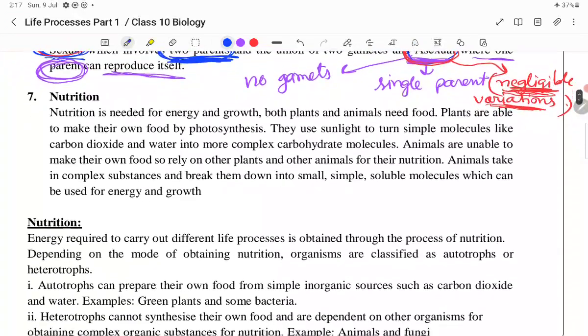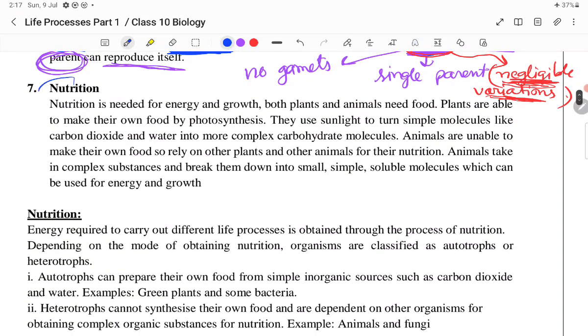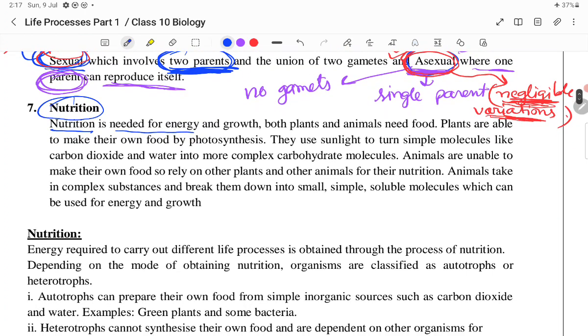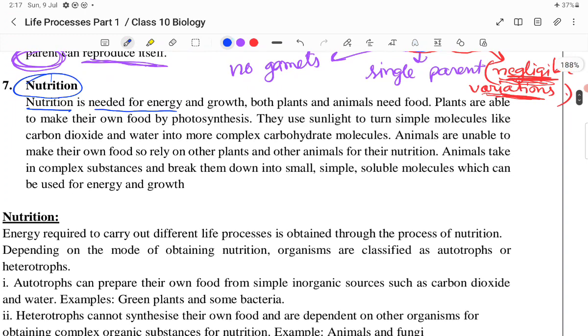Now we will talk about nutrition. Nutrition is needed for energy. So basically, what is nutrition? Nutrition is the process through which we take food. This food is ingested in our body through the mouth.